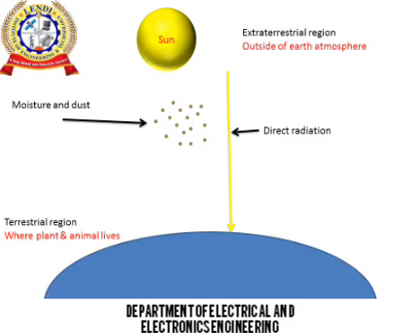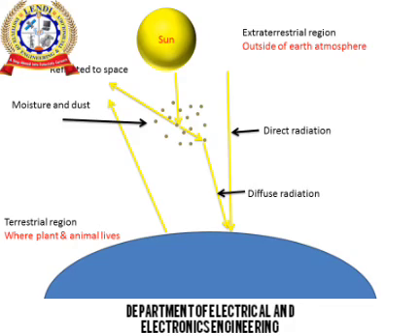What is direct radiation? The radiation which directly comes from the sun is known as direct radiation or beam radiation. Due to presence of moisture and dust, the radiation which is scattered by the moisture and dust and received by the earth's surface is known as diffuse radiation or indirect radiation. The value of diffuse radiation will be less and some radiation will be reflected back to the space. Diffuse radiation value is very less compared to the direct radiation.